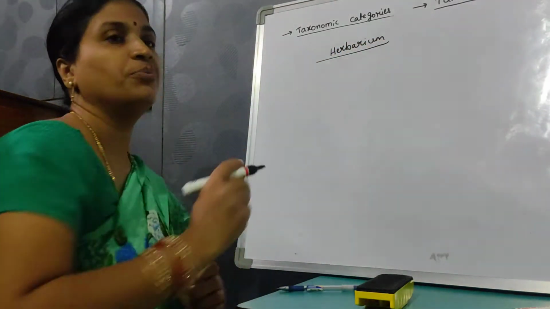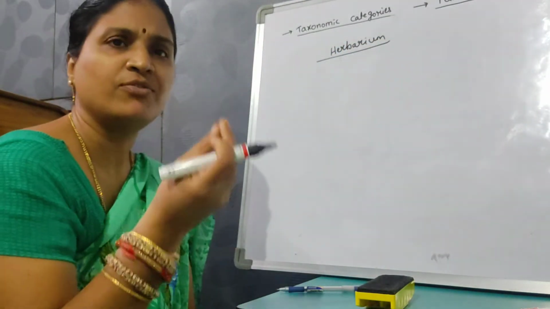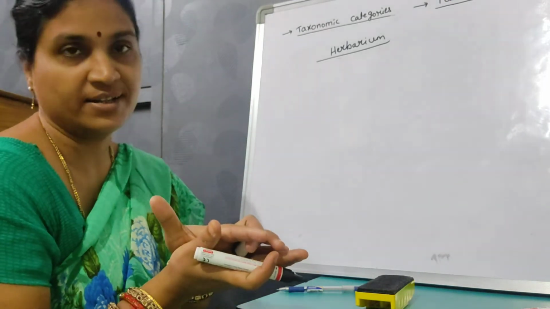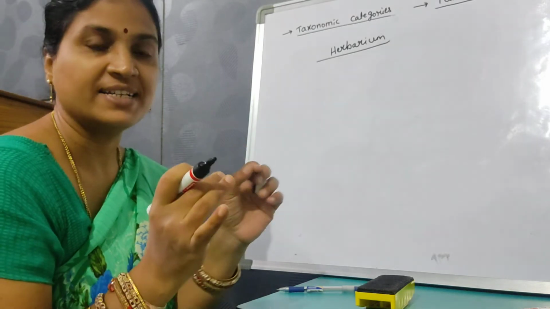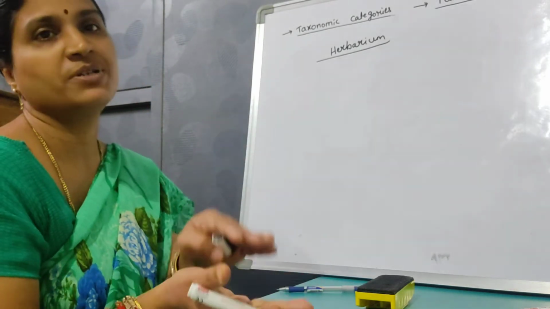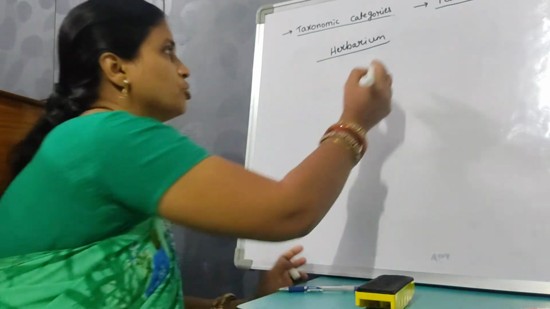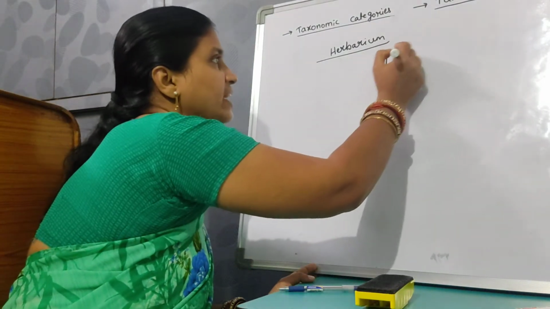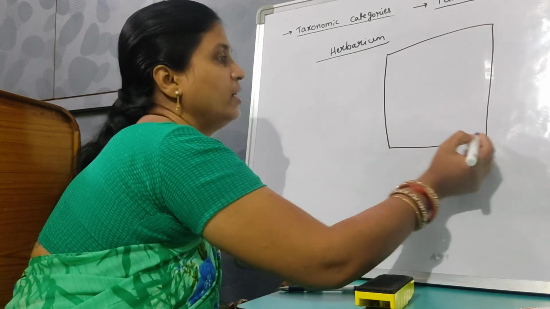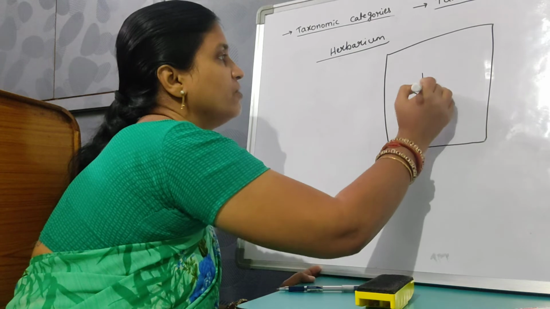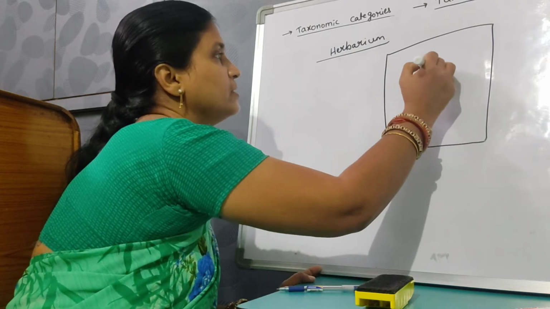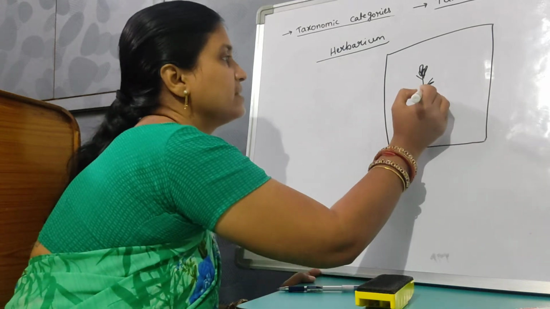Here in herbarium, a twig with the inflorescence or flower is taken. Then it is dried, pressed under sheets, and pasted nicely on the sheet. On the big sheet, the twig with the flower or inflorescence is present, along with the leaf. Here a small packet is kept.